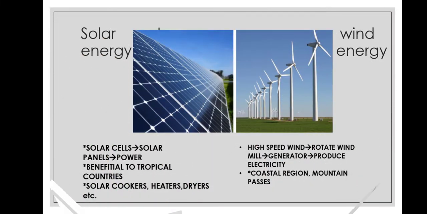Now it is clear that there is overexploitation of conventional sources of energy. To solve the problem of excessive burden over conventional sources of energy, non-conventional sources have come into use now. In a tropical country like India, where there is sufficient availability of sunlight, the use of it to produce electricity is a great benefit to all. Solar cells are joined into solar panels to generate power for heating and lighting purpose. Solar cooker, heater, dryers, etc. are available in the market easily.